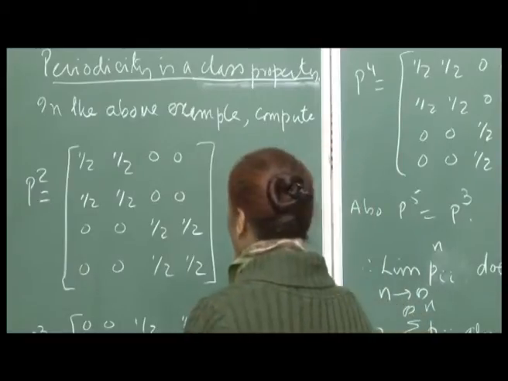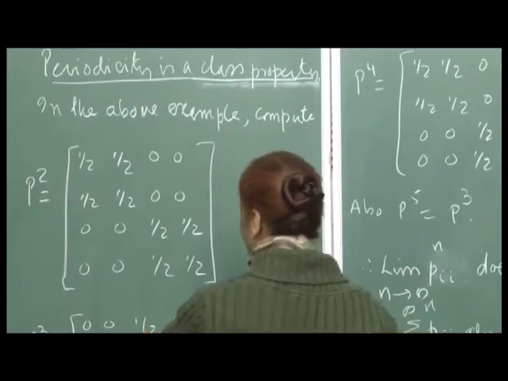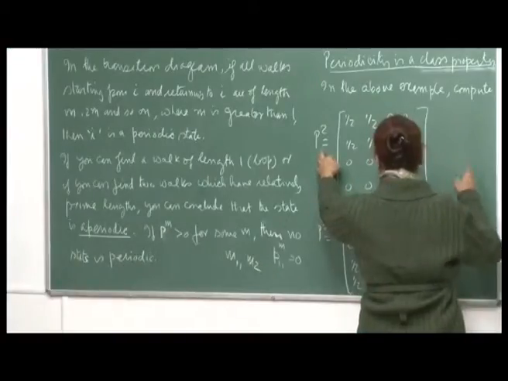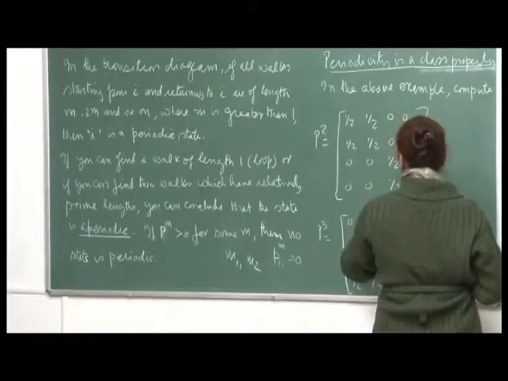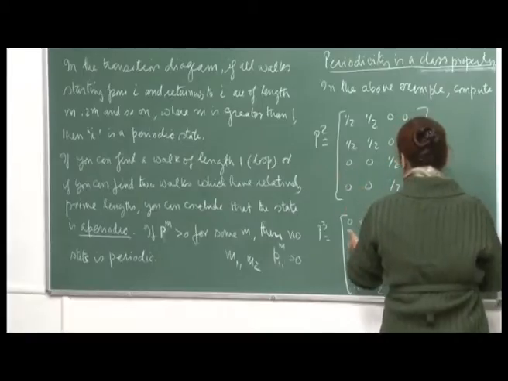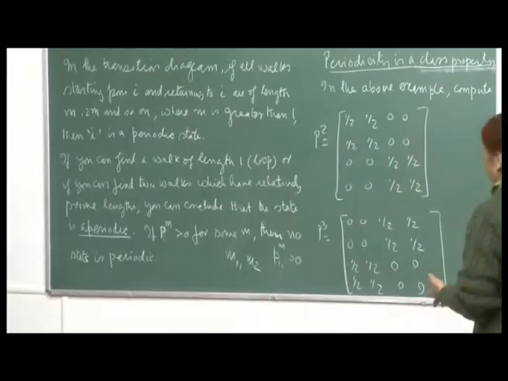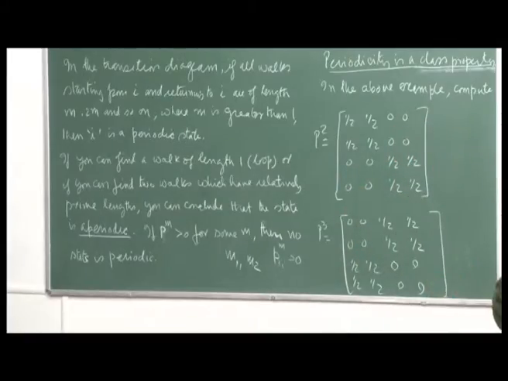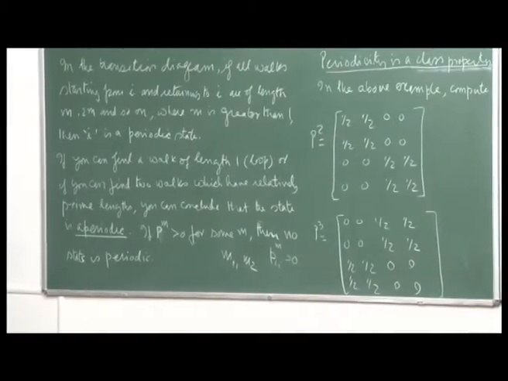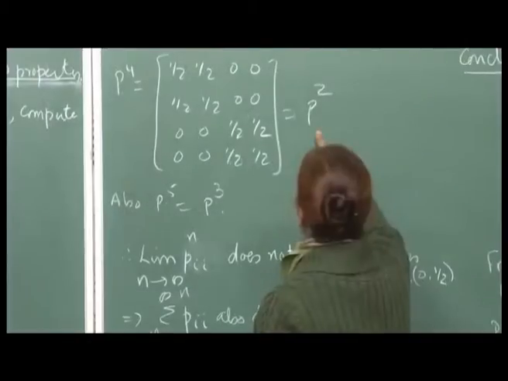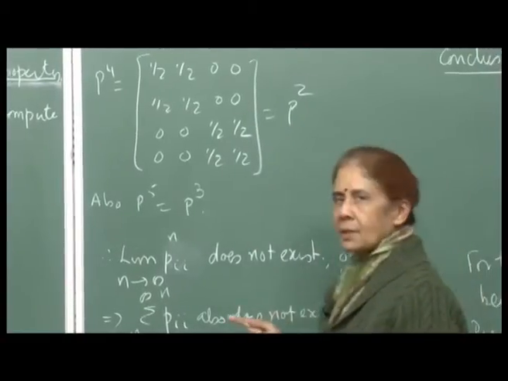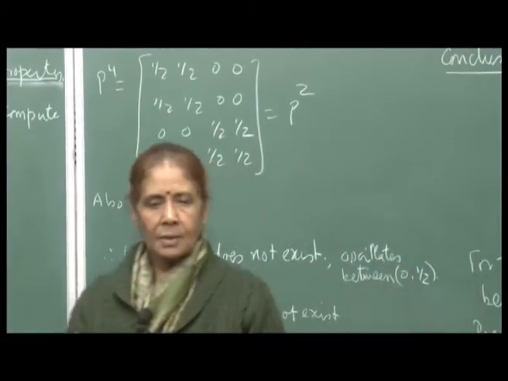And then when you take P^3, that means you multiply P^2 with the transition matrix P, then these entries will shift here and these entries will shift here. I am just trying to show you what is happening through powers of the transition matrix. And then finally, when you take P^4, the halves will again shift here, equal to P^2, which you would expect, because every state of the system had period 2.